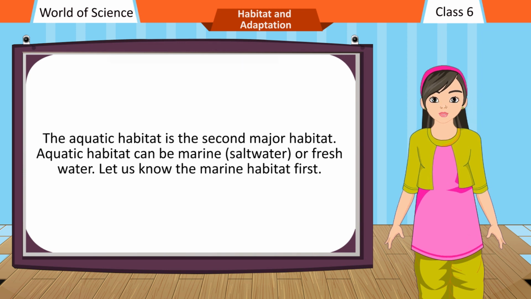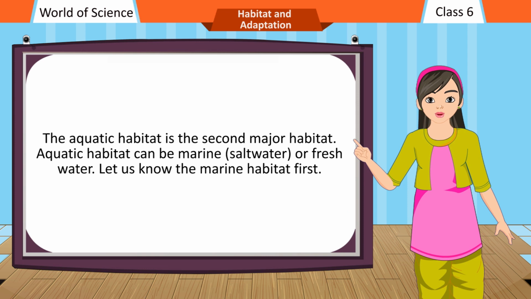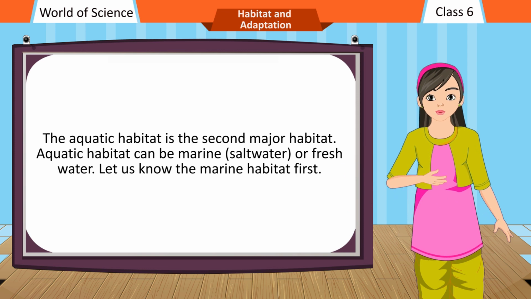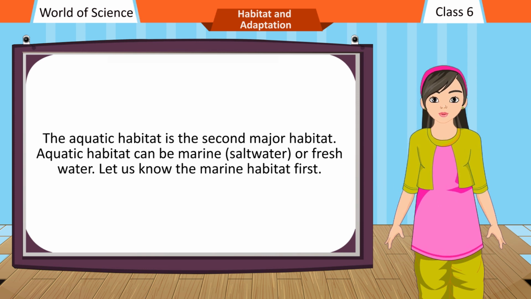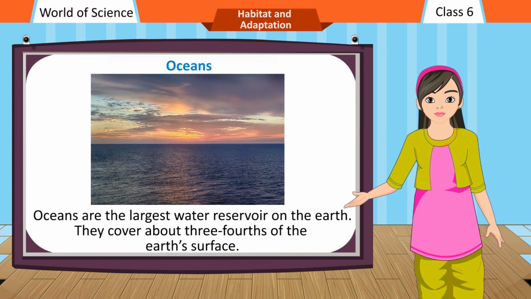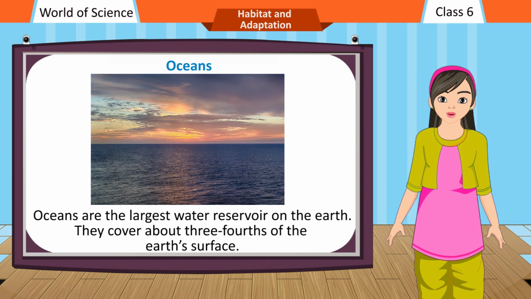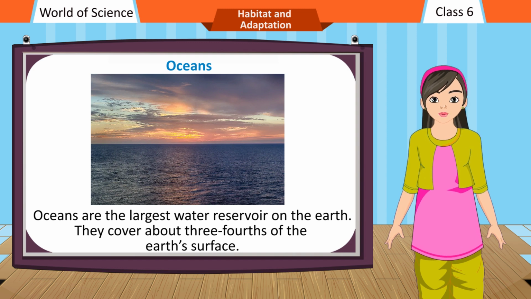The aquatic habitat is the second major habitat. Aquatic habitat can be marine saltwater or fresh water. Let us know the marine habitat first. Oceans. Oceans are the largest water reservoir on the earth. They cover about 3/4 of the Earth's surface.